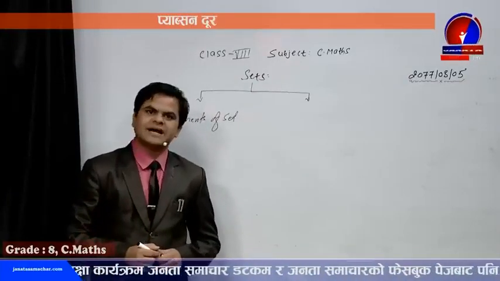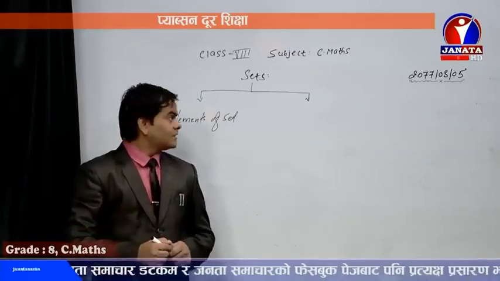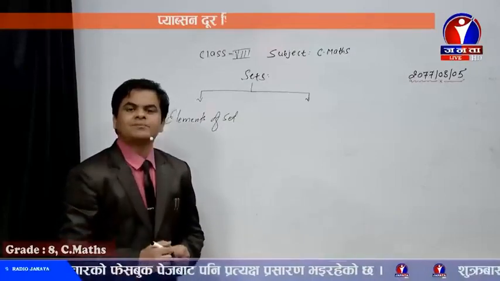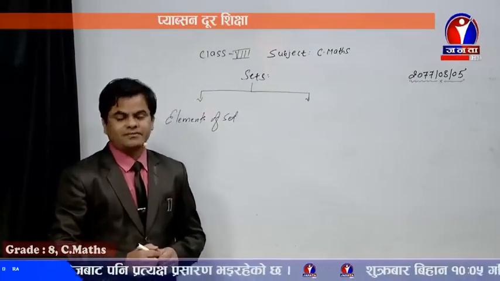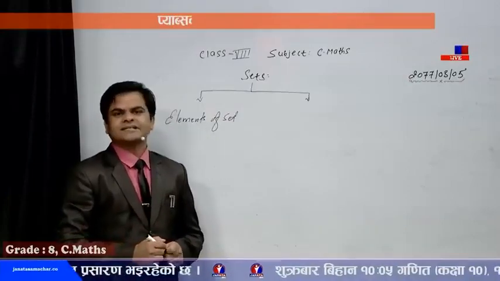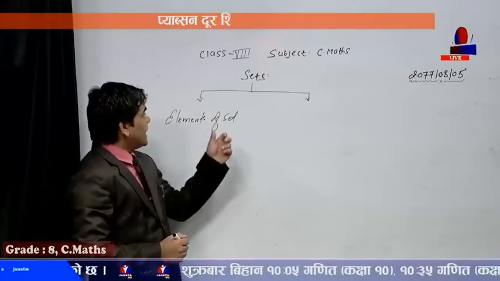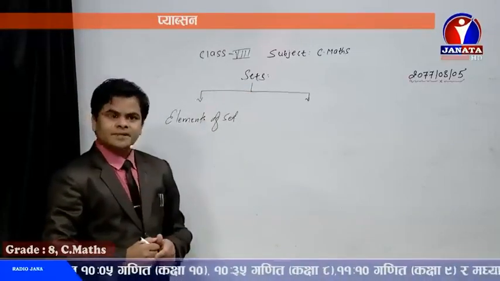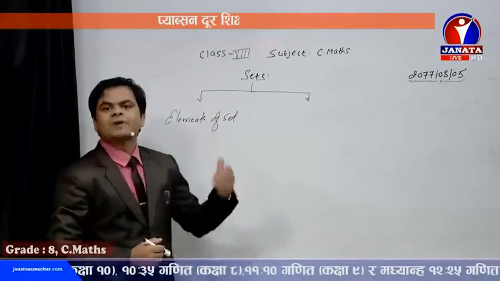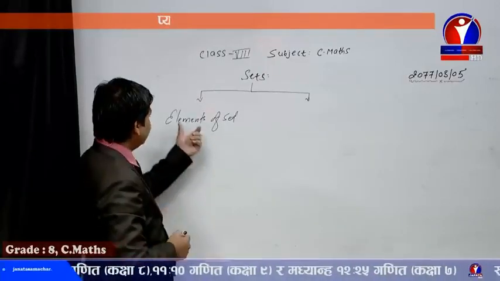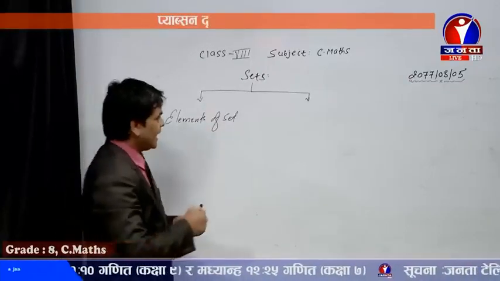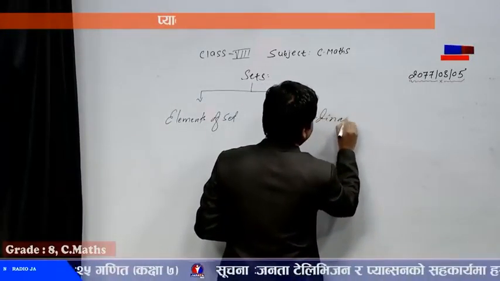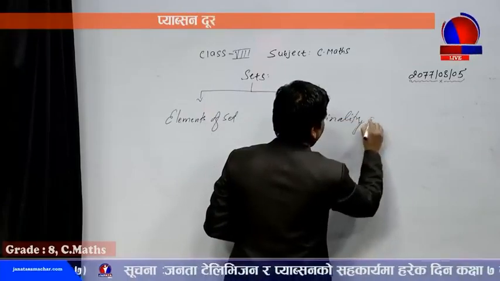So without wasting time, dear students, I would like to go directly towards the courses. As per the syllabus, the very first chapter belongs to set. As per the first chapter, the set has two branches. One is elements of set. Another one is, I'm going to write here, cardinality of set.